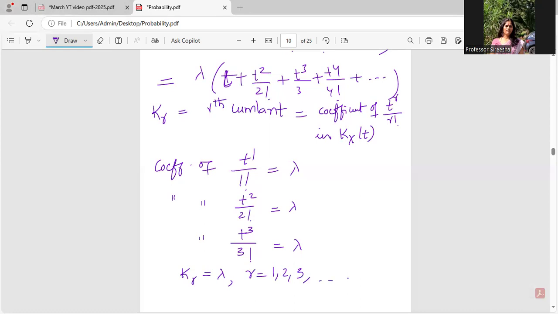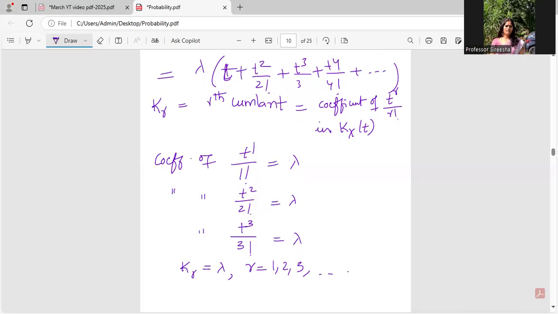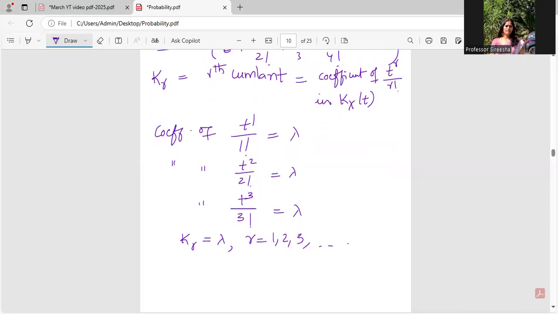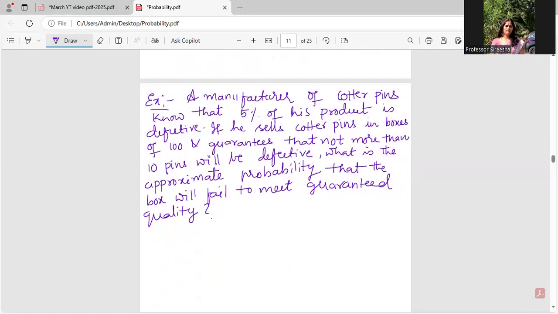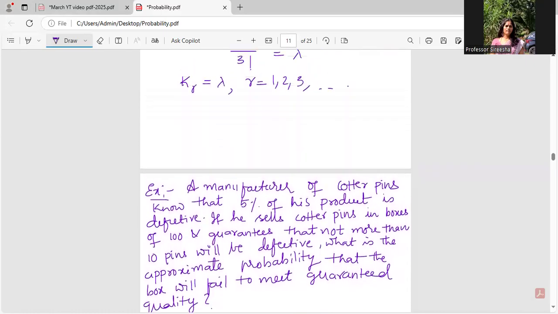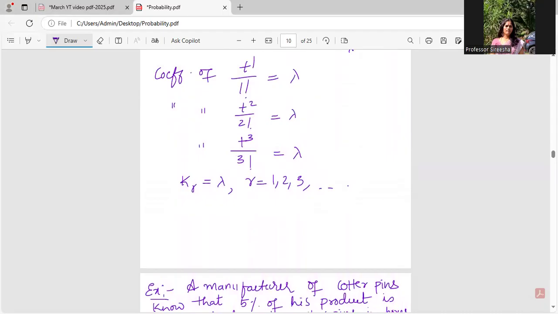Why do you need to do such a hectic thing, ma'am? Why do we need to learn about MGF and CGF? In short, cumulants are nothing but the moments. CGF generates the moments. Just see here, K1 is nothing but the mean. What's the mean of the Poisson distribution? It is lambda. K2 is nothing but mu2, which is also lambda only.